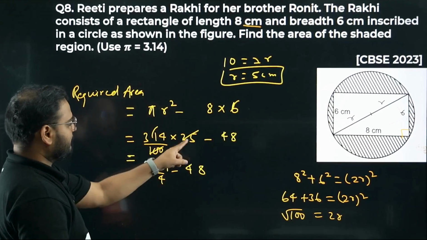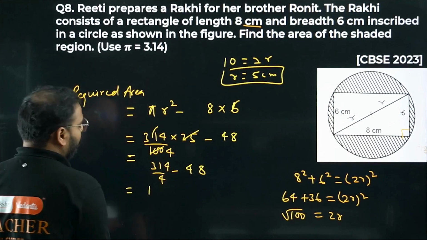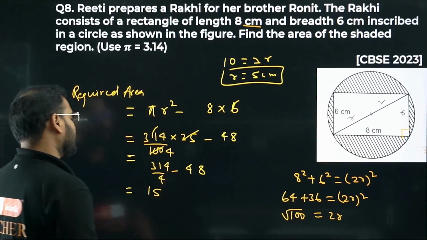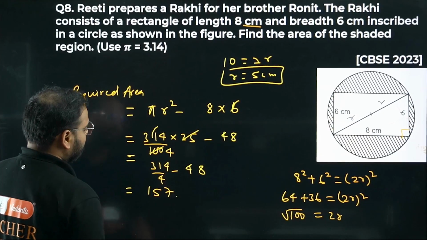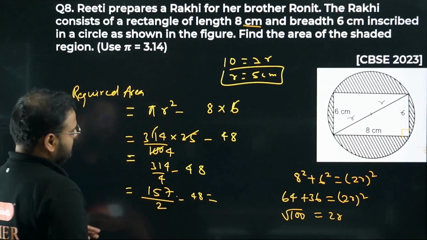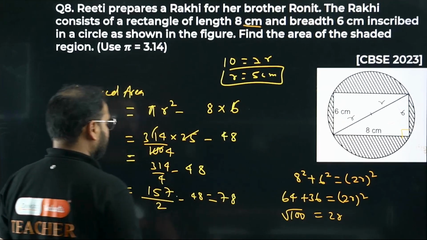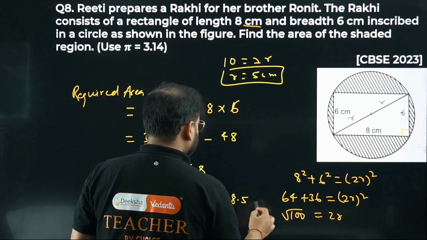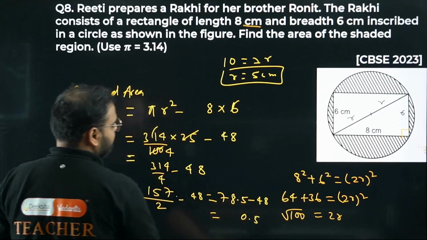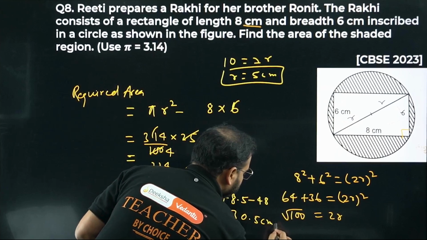Divide this: 157 by 2. 2 7s are 14, and 1 2 8s are 16, and I have 1.5 minus 48. Subtract this, bacha, please check. I'm going to get 30.5. It's the area, right? So centimeter square.